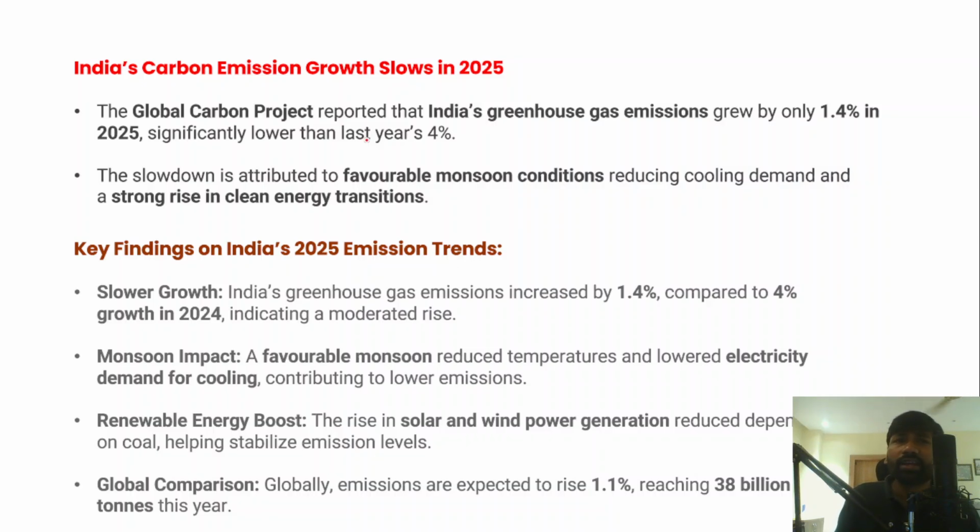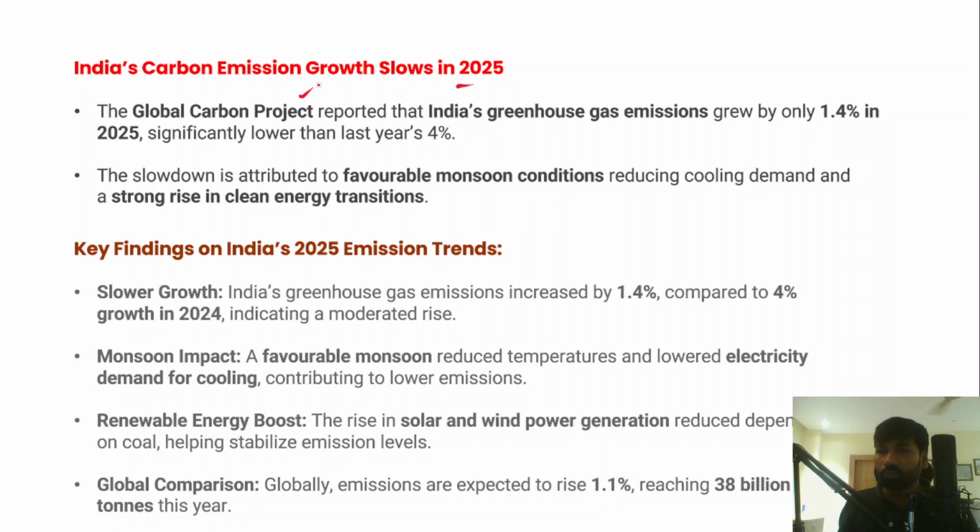Now, in fact, India's carbon emission growth slows down in the year 2025, because the Global Carbon Project essentially tracks the emissions of different countries.